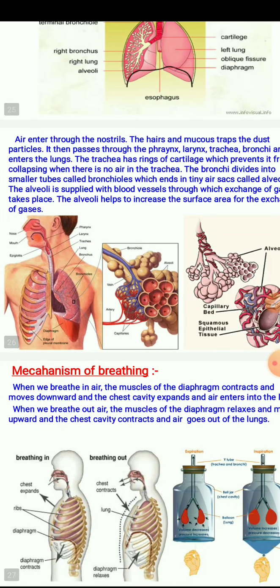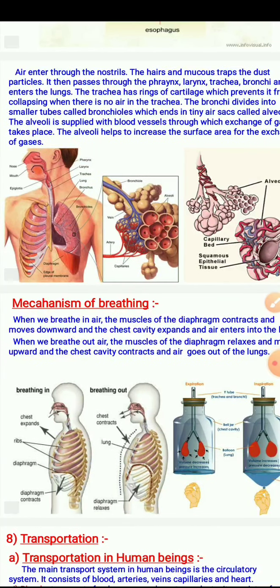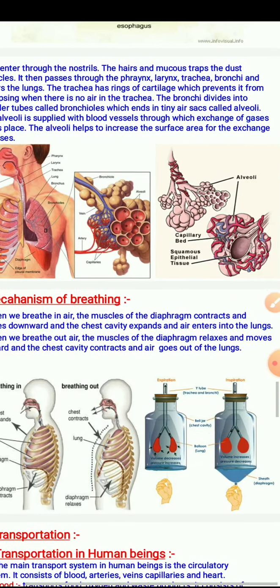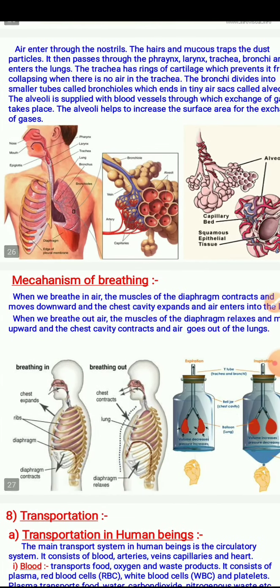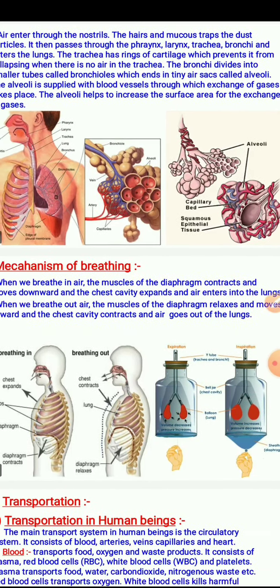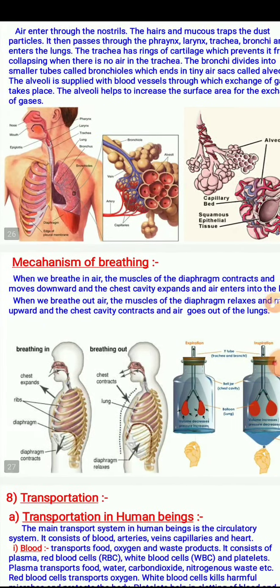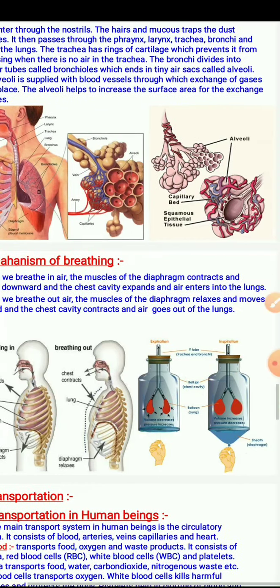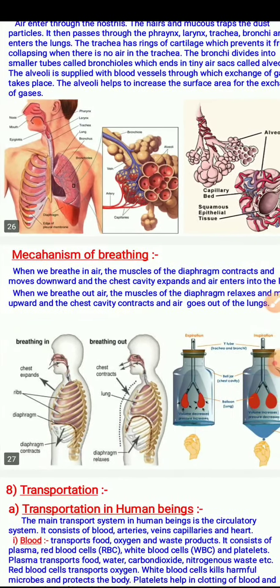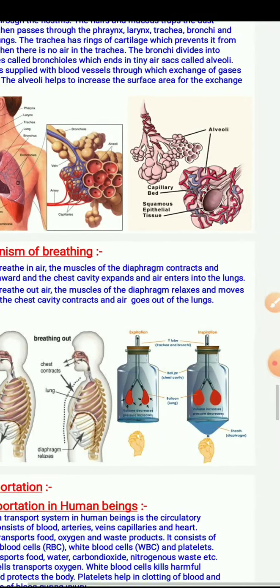Mechanism of breathing. When we breathe in air, the muscles of the diaphragm contract and move downward and the chest cavity expands and air enters the body, the lungs. When we breathe out air, the muscles of the diaphragm relax and move upward and the chest cavity contracts and air goes out of the lungs, as seen in the diagram.